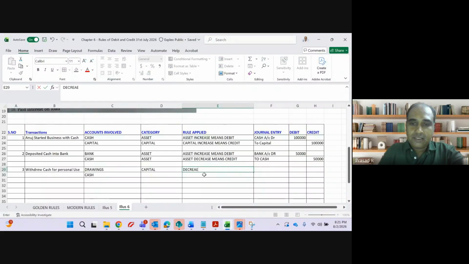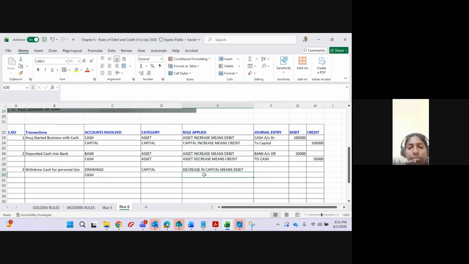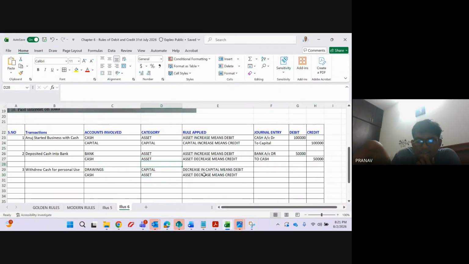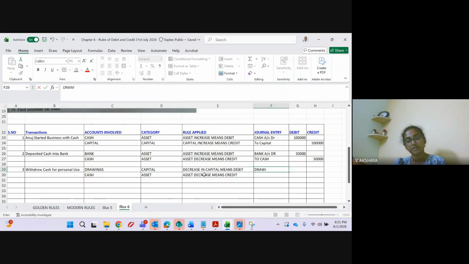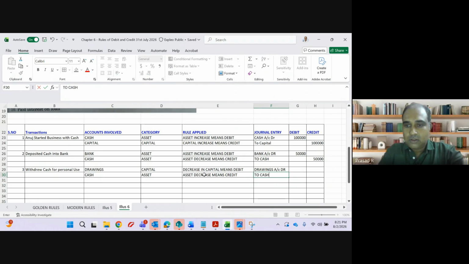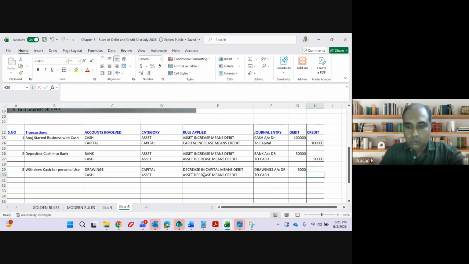Decrease in capital means debit. And cash, asset decrease means credit. Accounting entry: drawings account debit to cash account. How much is the amount, guys? 5,000. Third is over.